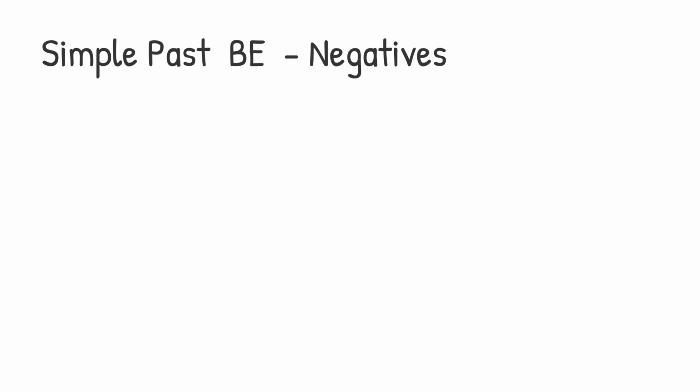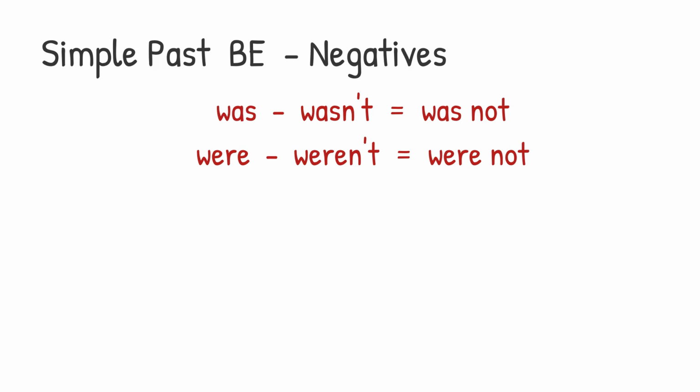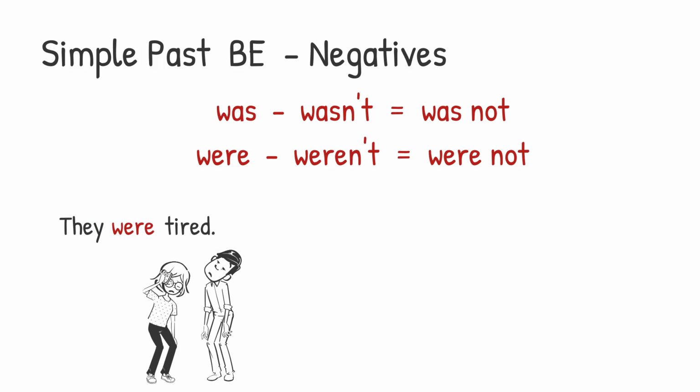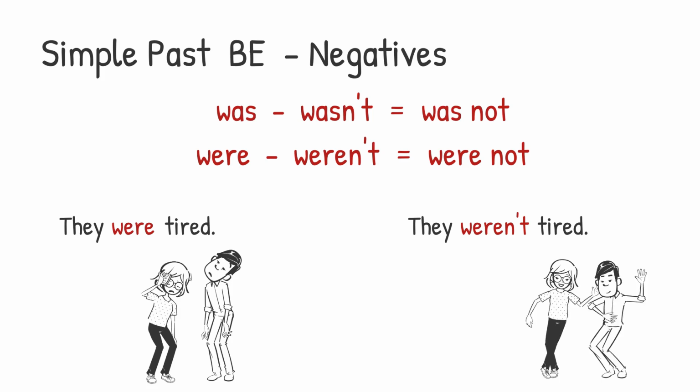For was and were, the negative forms are wasn't and weren't. Wasn't is the contraction of was not. Weren't is the contraction of were not. They were tired. They weren't tired.